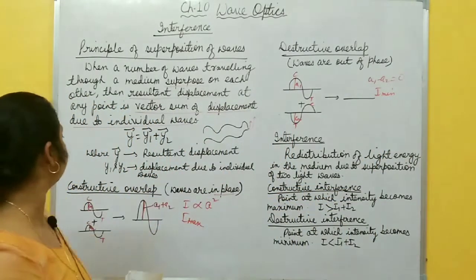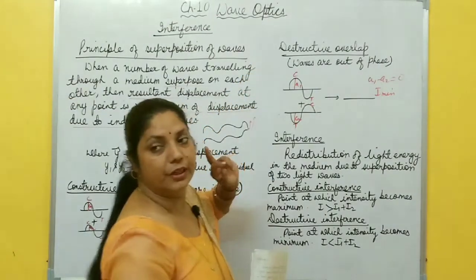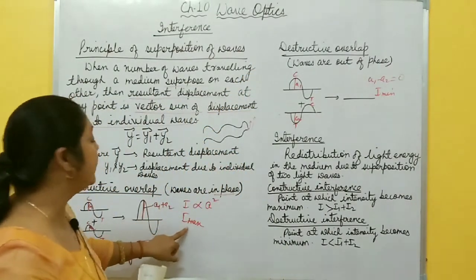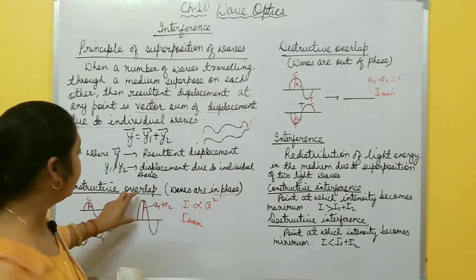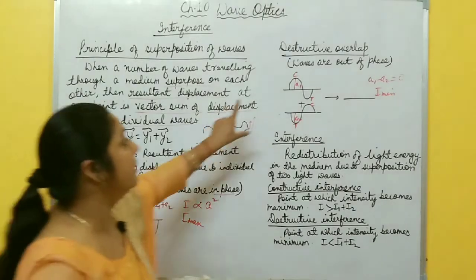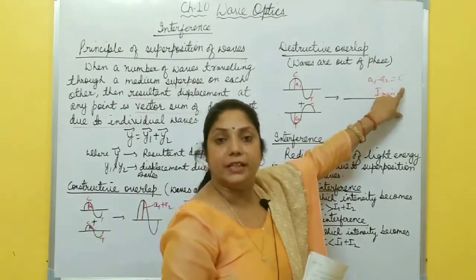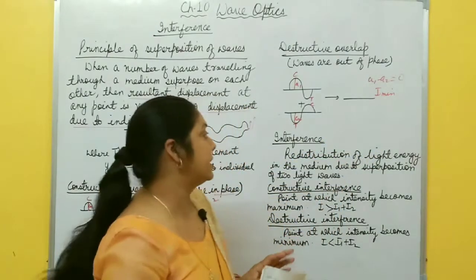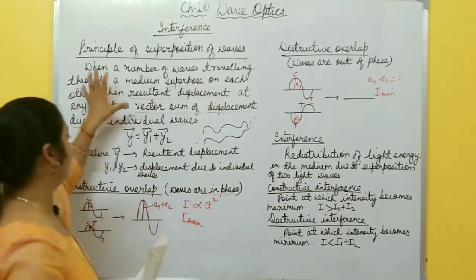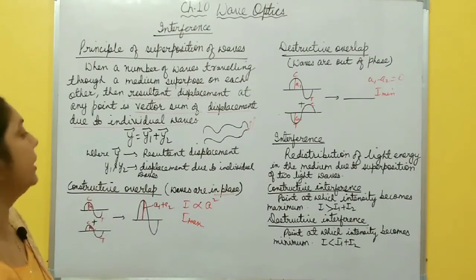So there are two types of overlapping, constructive overlap and destructive overlap. In constructive overlap, intensity increases and the resultant amplitude of the resultant wave increases. In destructive overlap, the amplitude of the resultant wave decreases. Intensity also decreases, right? So you must know about the superposition principle and types of overlapping.